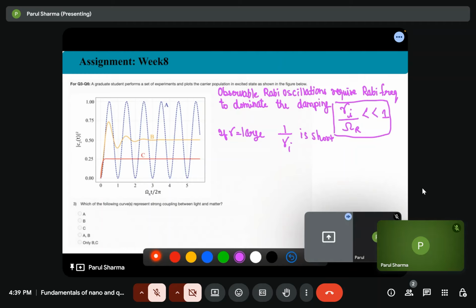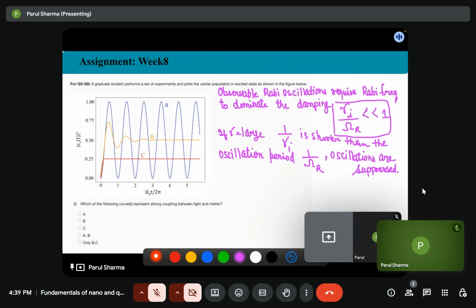That is the damping time, which is shorter than the oscillation period. And how can we define the oscillation period? We know the Rabi frequency, so we can define the oscillation period as 1 by omega r. If this is the condition, then oscillations are suppressed. Okay, that is the overdamped or weak coupling region.